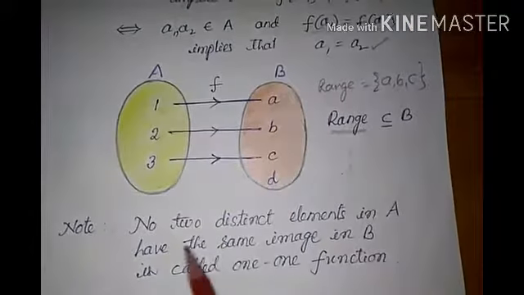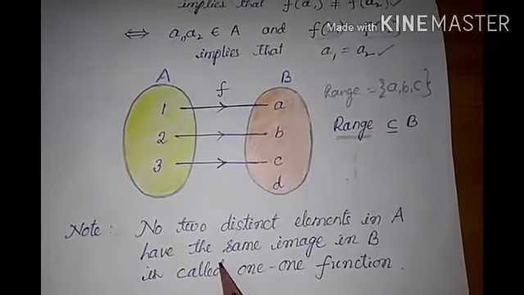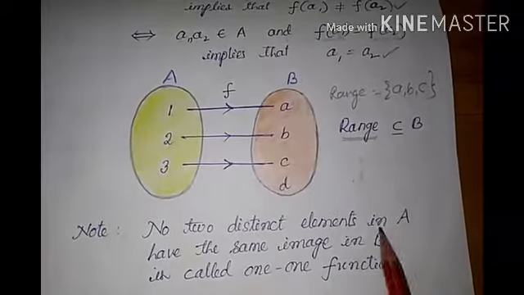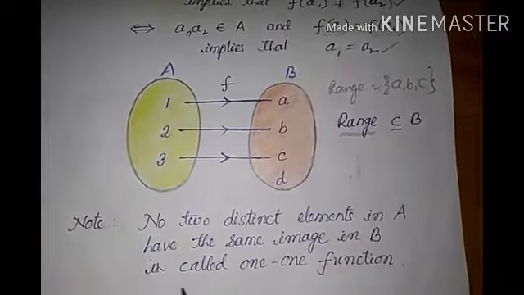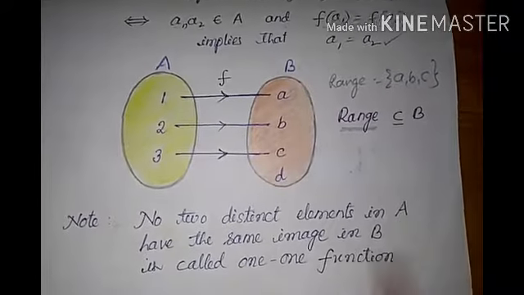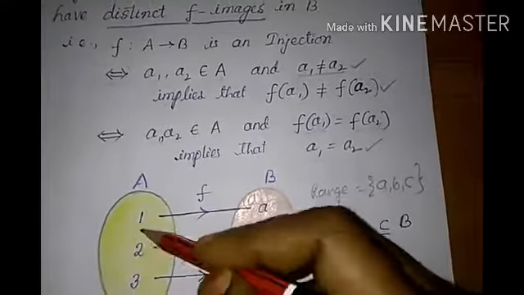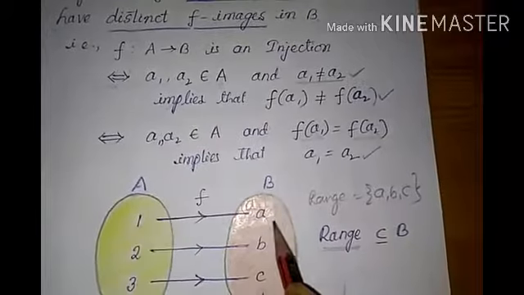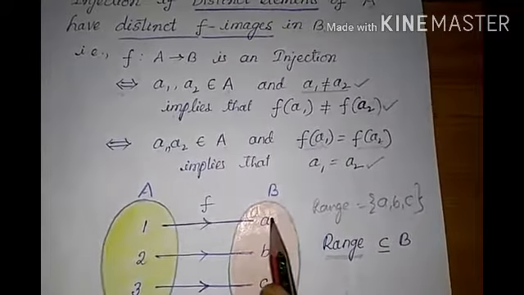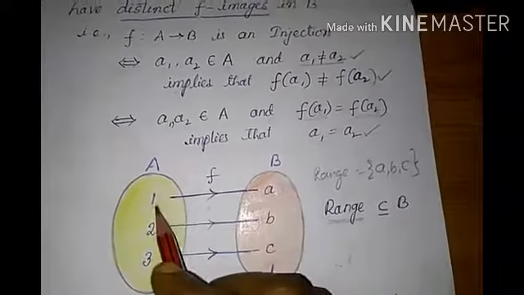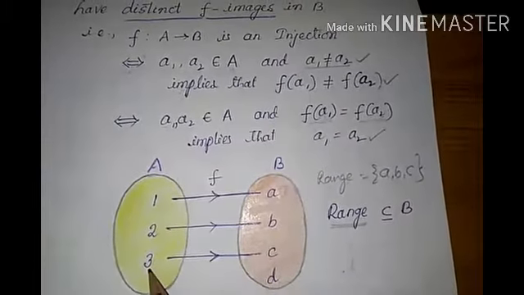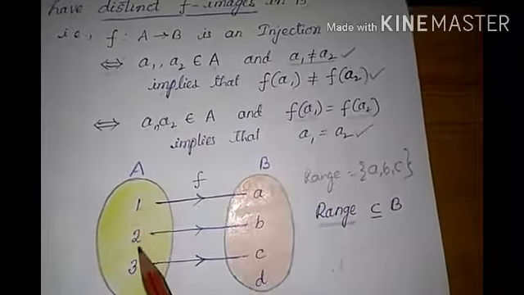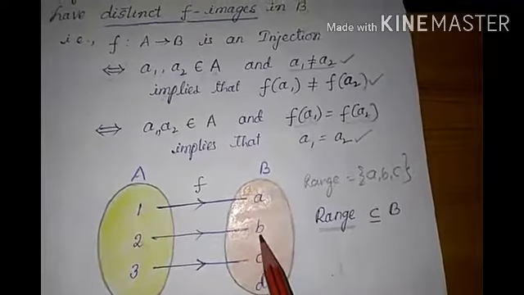Note: no two distinct elements in A having the same image in B is called a one-one function. That means no two distinct elements have the same image. That means every element has its own image. 1 has image a. That means a is the image of 1, b is the image of 2, c is the image of 3. These two are different elements, so these two have two different images.